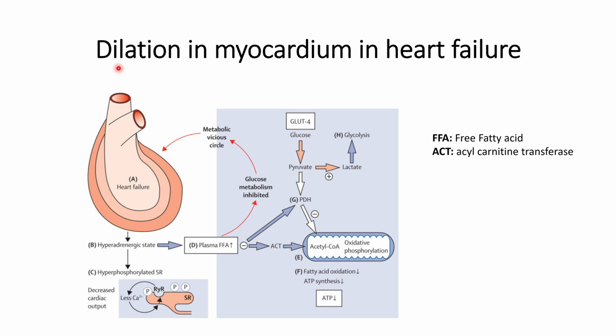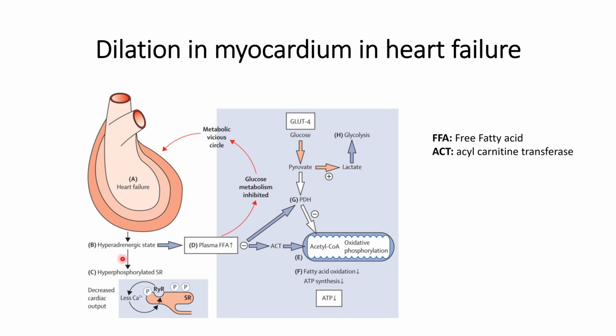That will cause dilation in the myocardium, or the muscular tissue, and will activate the hyperadrenergic state. This hyperadrenergic state is the same as the condition in which there is a low supply of blood because the heart is not pumping blood in a normal condition.